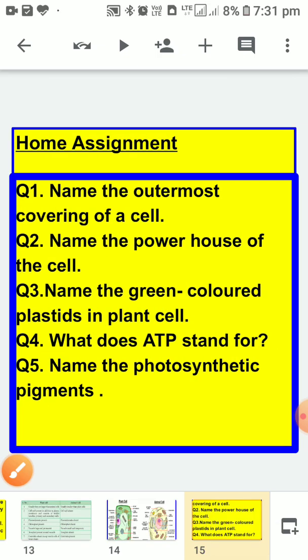Now children, the assignment is ready here. Name the outermost covering of a cell. Name the powerhouse of the cell. Name the green colored plastids in plant cell. What does ATP stand for? Here you have to write down the full form of ATP. And next question is, name the photosynthetic pigments, meaning the pigments which help in the photosynthesis process. So in this way you have to write down these answers.